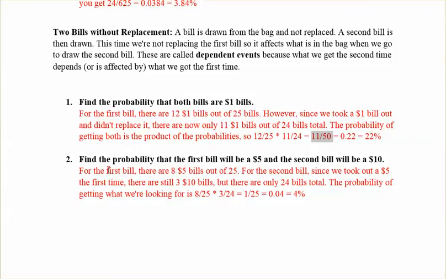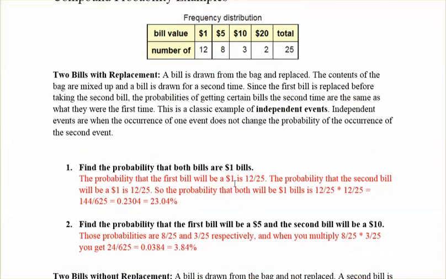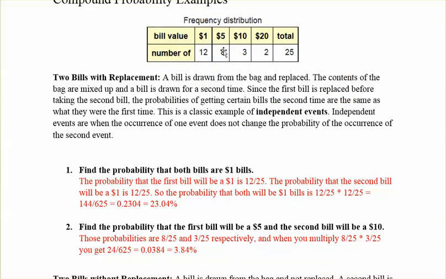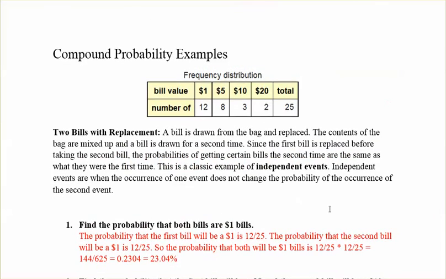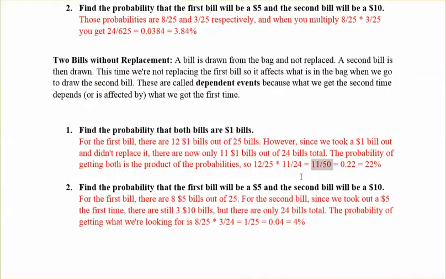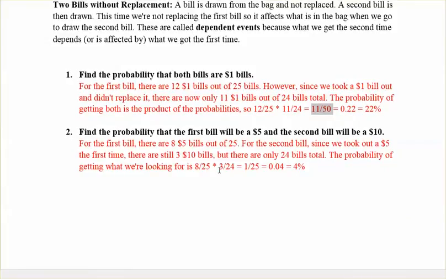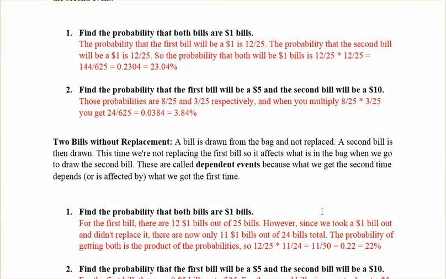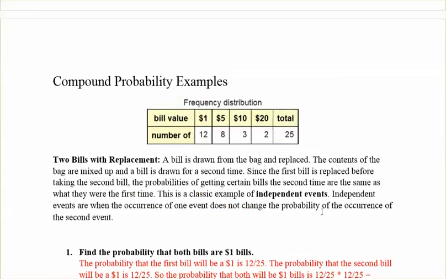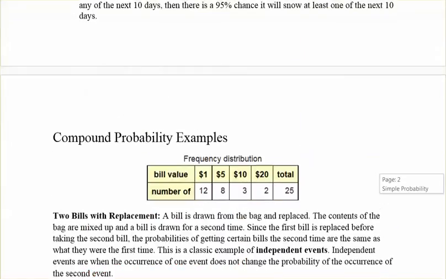And then the last problem is find the probability that the first bill will be a 5 and the second bill will be a 10. In this case, our first is a 5 and that's our 8 out of 25. But then our second bill will be a 10. Well, we still have 3 10s, right? Because we haven't taken any 10s out. So the 3 will stay the same, but this total is now 24 because we've taken a bill out. So 8 over 25 times 3 over 24. This must be the simplified version, but it's 0.04 or 4%. So here is just kind of your brief look at simple probability and some compound probability examples, and I hope it helps.